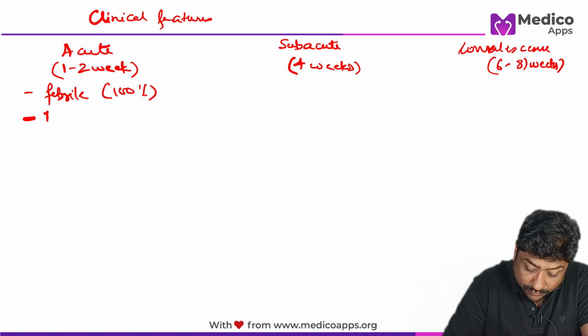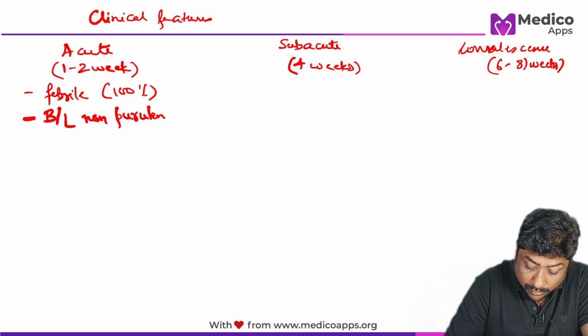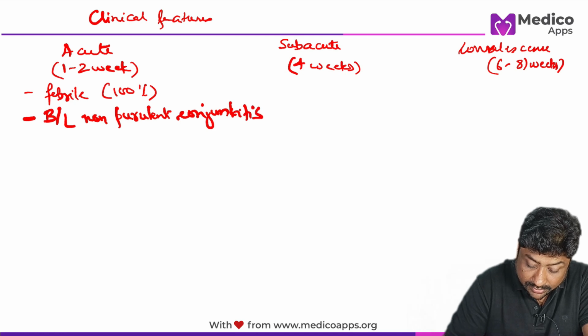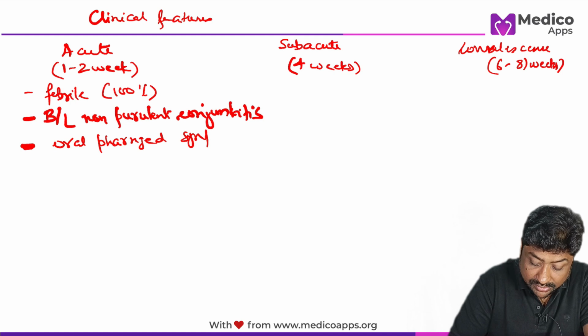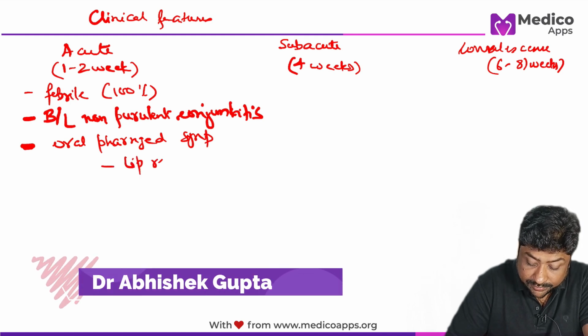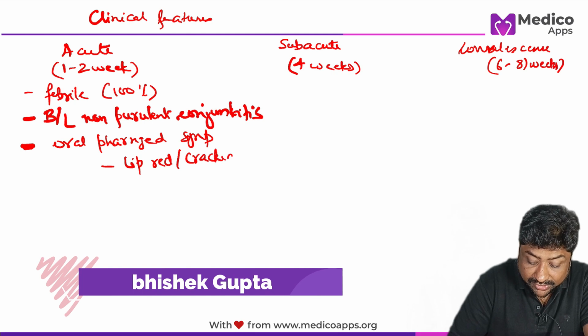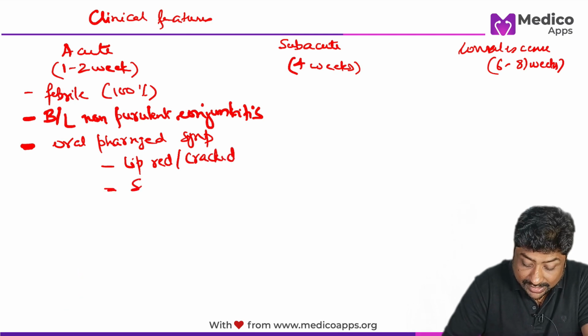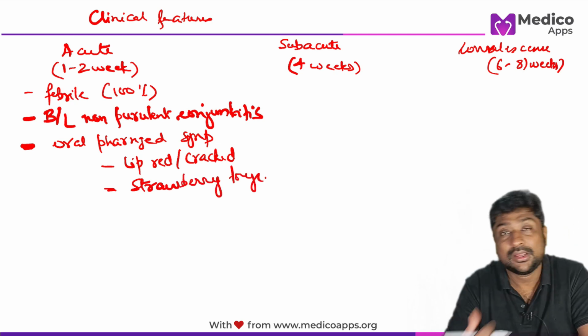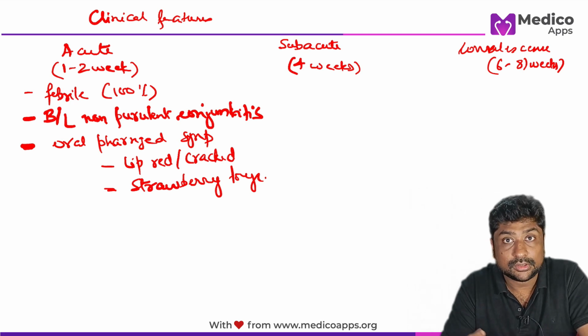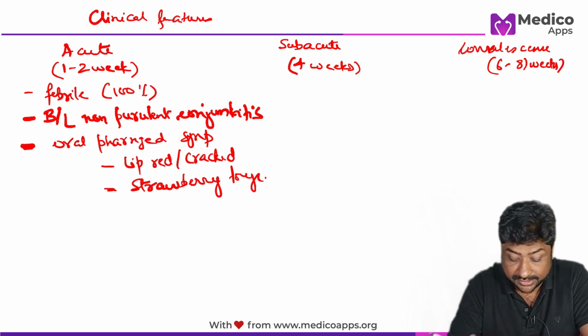Along with fever, you will have bilateral non-purulent conjunctivitis. Okay. Along with that, you have some very characteristic oropharyngeal symptoms, like the lips will be red and cracked. And very interestingly, multiple times you might have read that you can see strawberry tongue. So, the tongue becomes like a strawberry where the oral papillae are enlarged and it is pink in color.